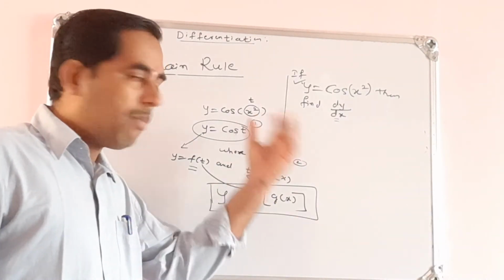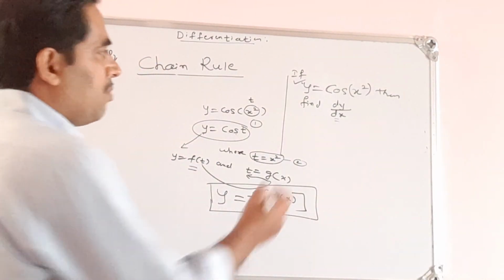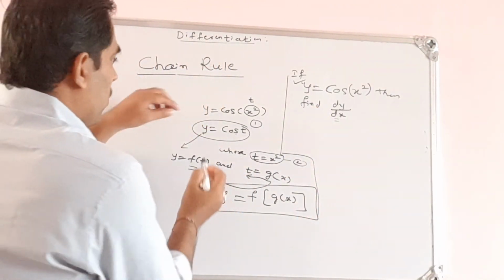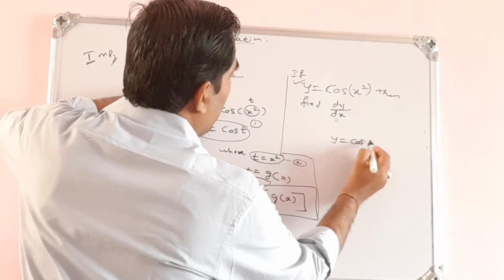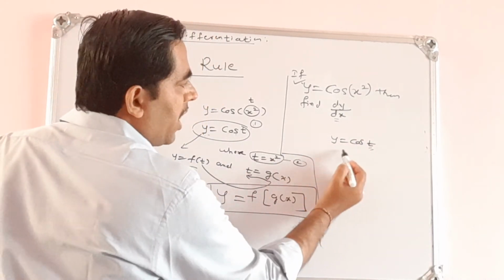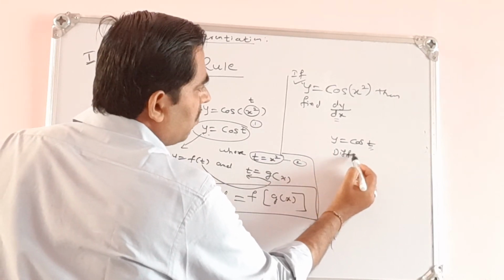To differentiate composite functions, we need this chain rule. So the question comes, how do you find the derivative of this? I have written this example here. The first function is y is equal to cos t. Observe this carefully. Now y is expressed in terms of t, as I told earlier.